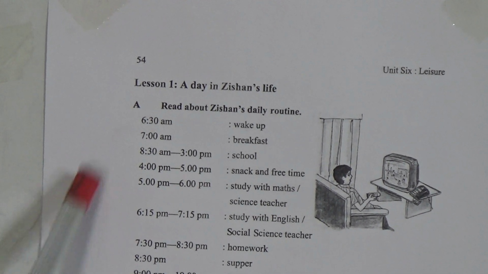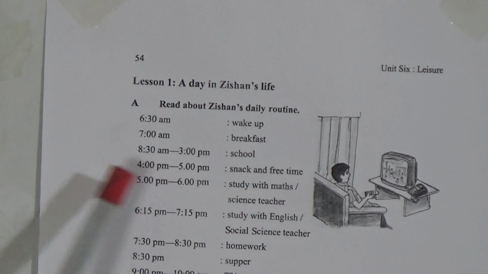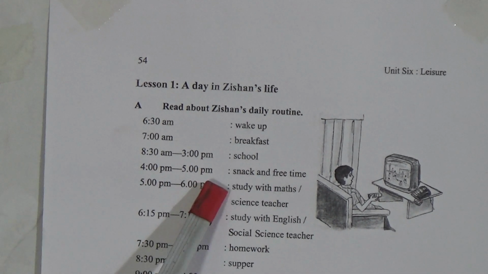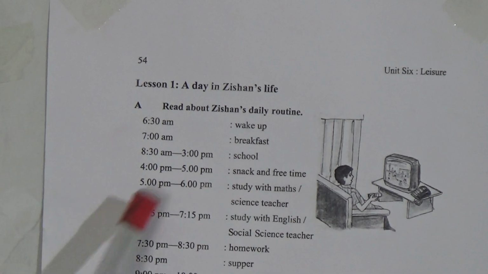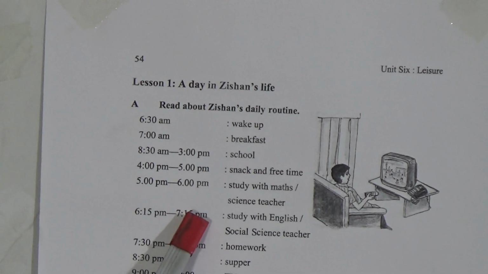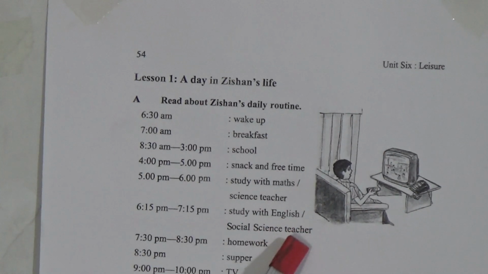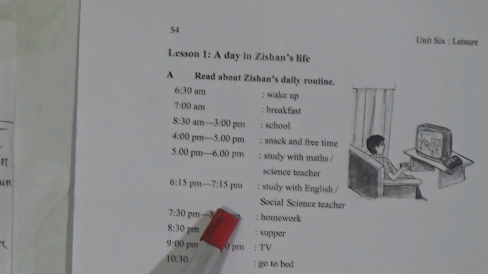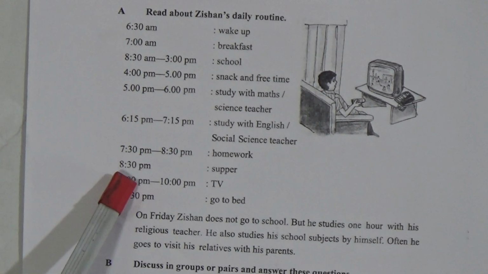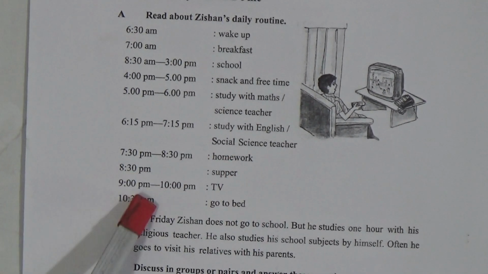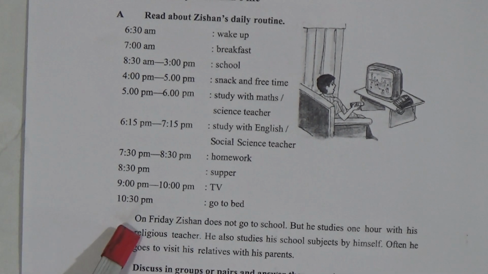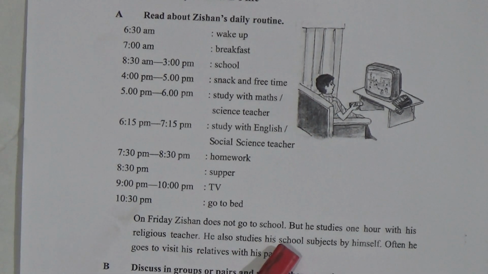Here we can find that at 6:30 am Jahan wakes up, at 7 am he takes his breakfast, 8:30 am to 3 pm he goes to school, then 4 pm to 5 pm he takes snacks and has free time, 5 pm to 6 pm he studies with the maths or science teacher, 6:15 pm to 7:15 pm he studies with the English or social science teacher, 7:30 pm to 8:30 pm homework, 8:30 pm supper, 9 pm to 10 pm TV, and 10:30 pm he goes to bed.